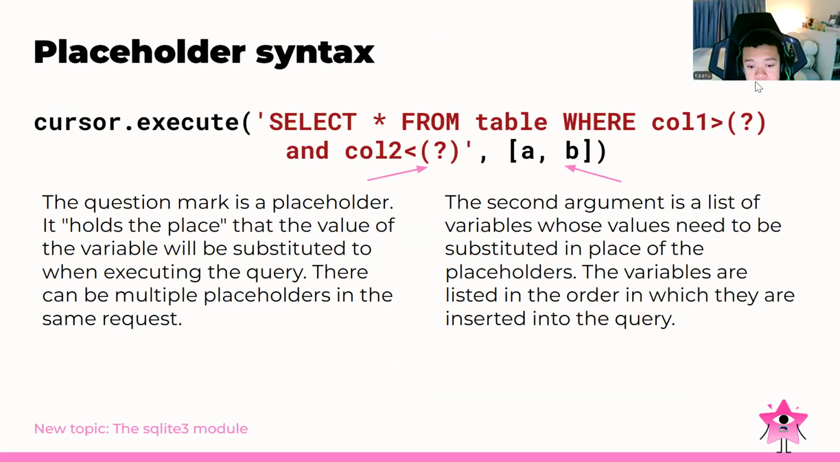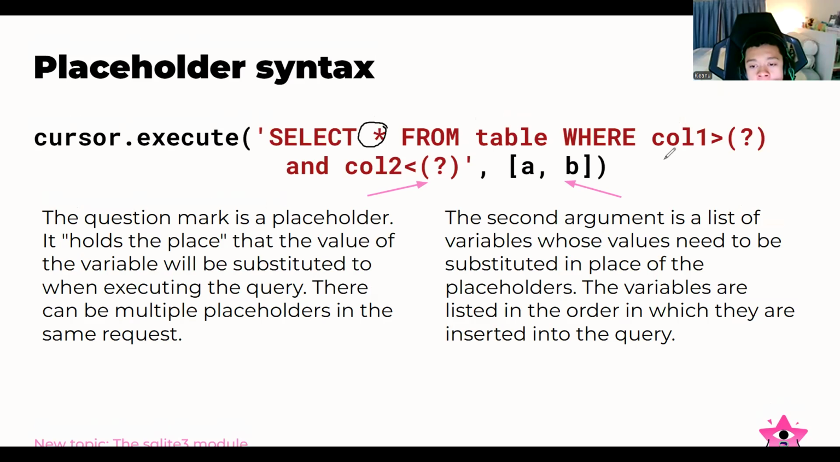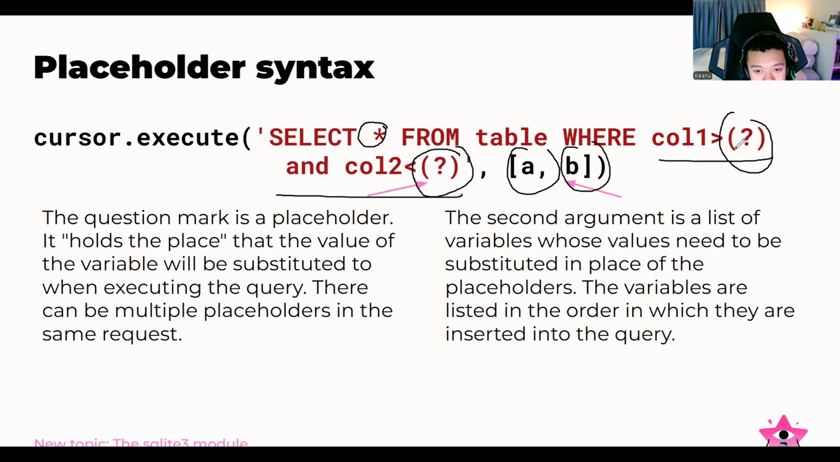And then for the placeholder syntax, so what is it? I will try to explain to you. Basically, we have the cursor execute just like the previous, and then we select asterisk from table where column 1 and column 2. Don't forget to add the question marks here. We have A and then B. A is for the column 1 content, which is this one, and it's for B.